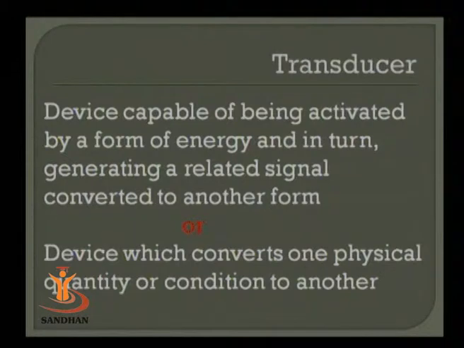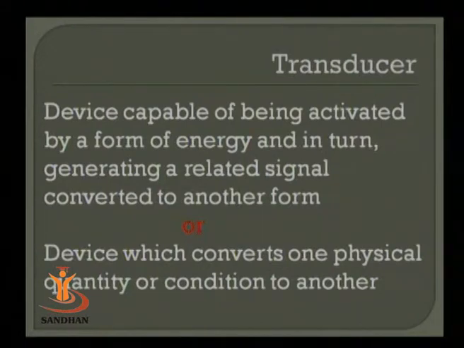Defining precisely, a device that is capable of being activated by a form of energy and in turn generating a related signal converted to another form. That is basically converting one physical energy to another form of physical energy. This is called a transducer. Another definition for the same: a device which converts one physical quantity or condition to another physical quantity is called a transducer. So this is the simplest definition of a transducer.